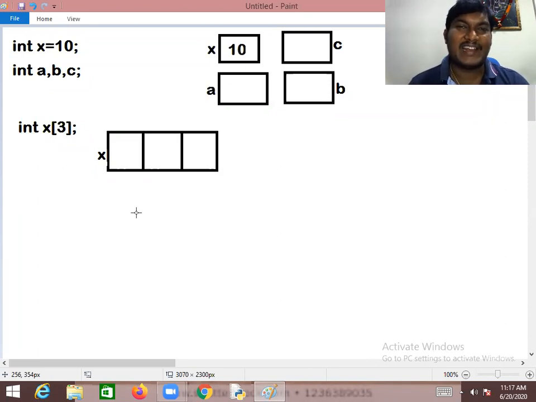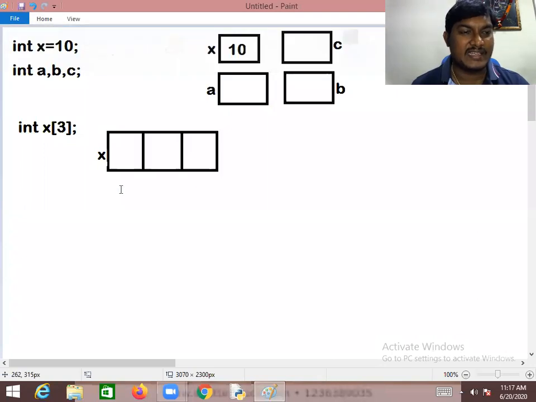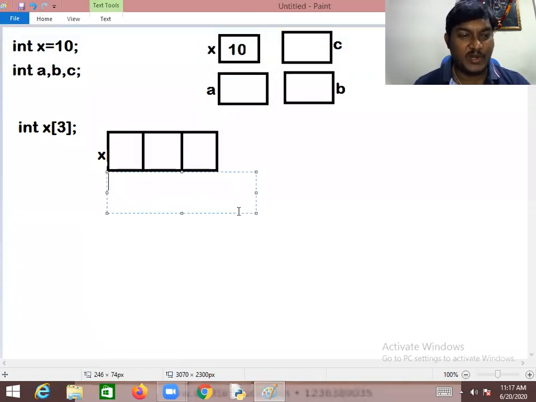An array is a memory allocation which enables you to store n number of homogeneous mixture of elements and share the variable name. If you notice in this context, one variable is created with the name x. That x is shared by each block of an array. This is x of 0, x of 1 and x of 2.